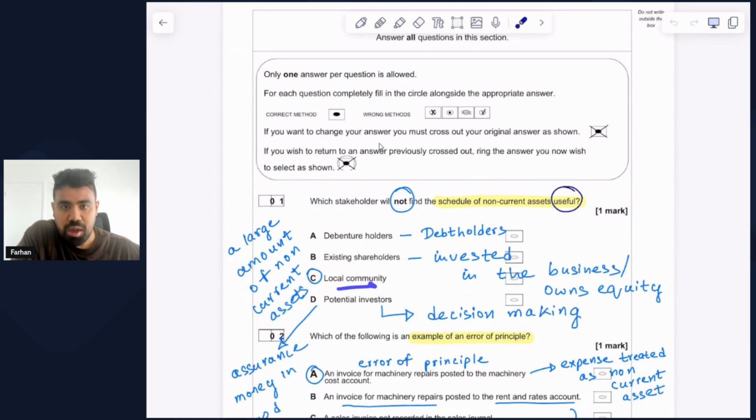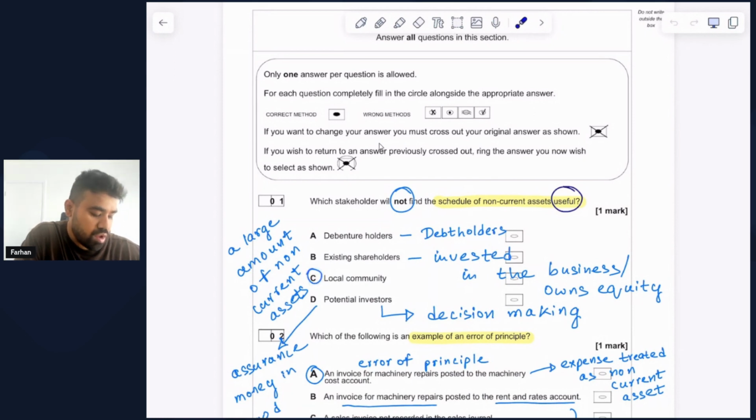So this group of people won't really find the total amount of non-current assets of any use in having to decide whether they're going to consume or buy a product. Therefore, the correct option to select in this case would be option number C, as you can see, I've circled here.